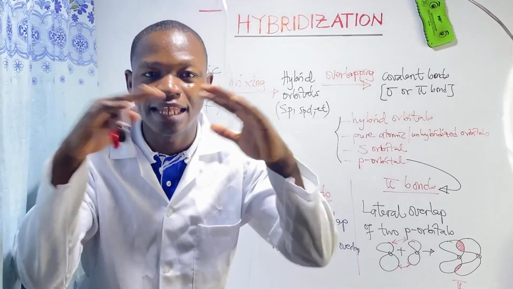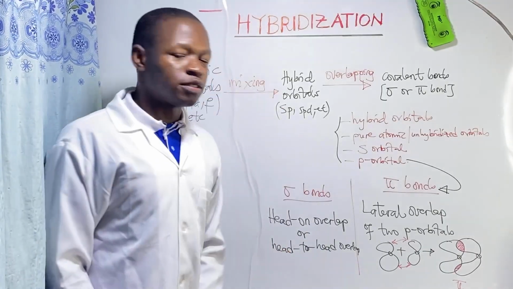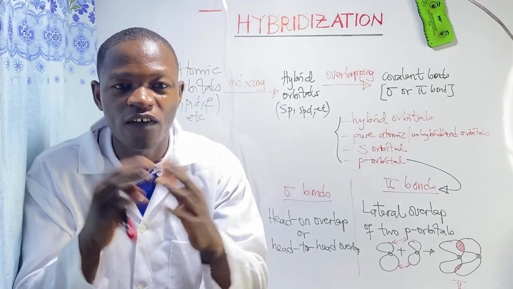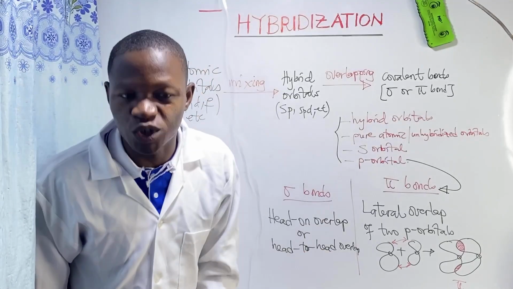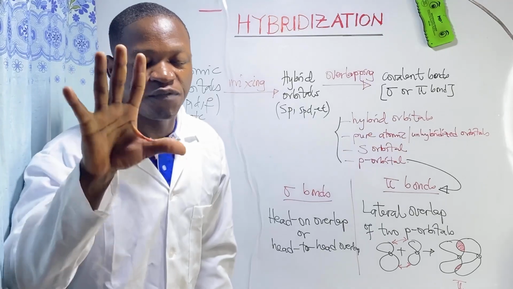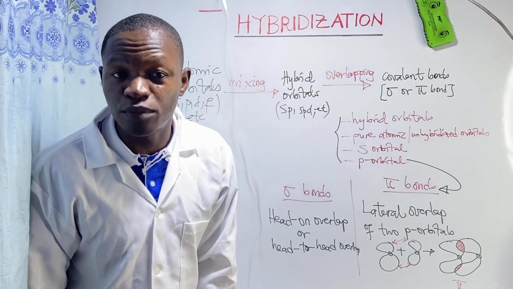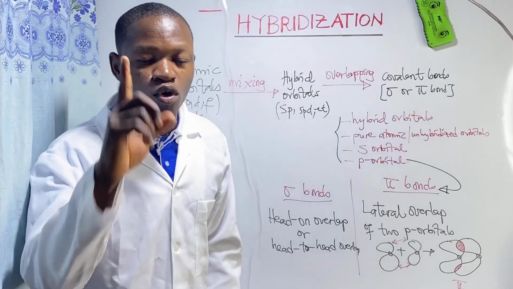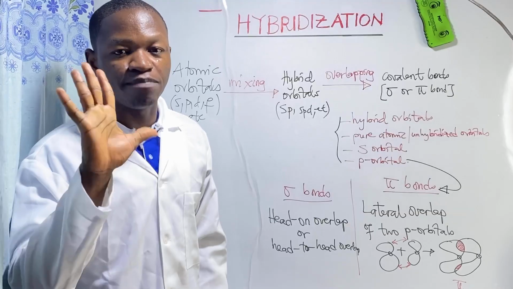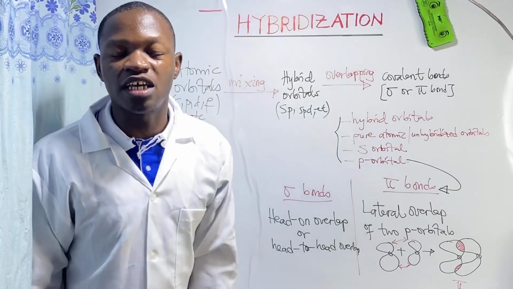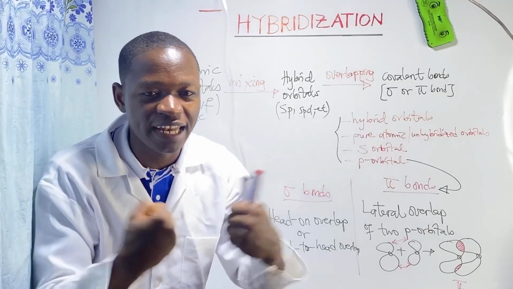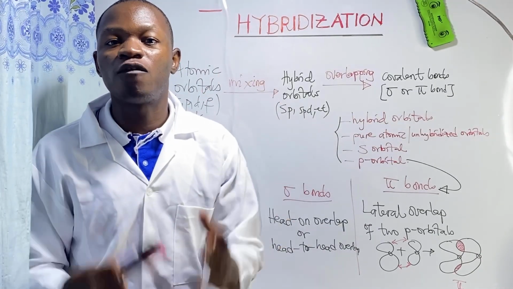And how do they overlap? Laterally. Sigma bonds are formed by the head-on, not lateral, overlap of any of this mixture. This combination of mixtures will give us 5 different methods by which sigma bonds are formed. Pi bonds, one method only, lateral overlap of p orbitals. Sigma bonds have 5 different methods of formation. All the 5 methods involve the head-on overlap of different combinations of orbitals.